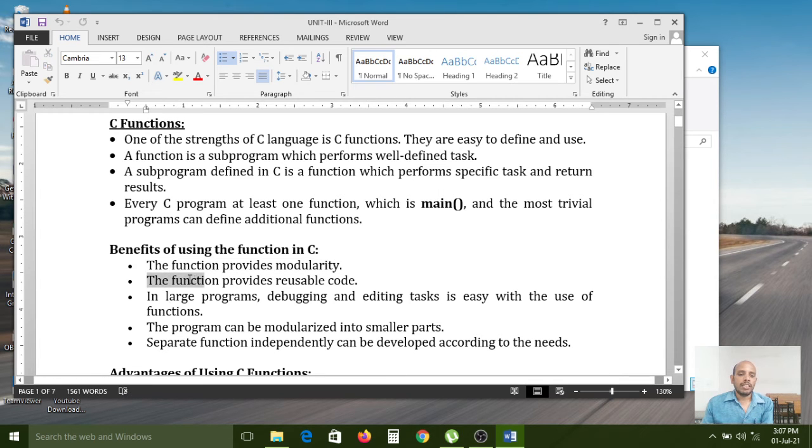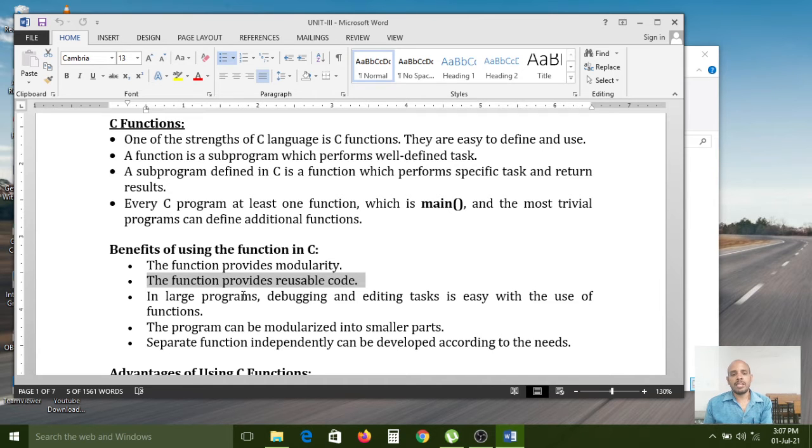Next, a function provides reusable code. Once you write the code in the function, as many times as you want you can execute the same code by calling that function. If you write 100 lines of code in the deposit function, then at running time, if you call the deposit method one time, it will execute those 100 lines of deposit statements. If you call the same function one more time, the 100 lines of code will execute one more time also.